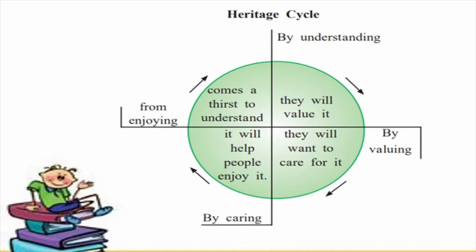Now, cycle means it goes round and round. So, you can start anywhere and you can end anywhere. But I will start with understanding, which is very important. Why are we learning this lesson? To learn English and also to understand more about the World Heritage Sites. Why do we need to understand this, children? We need to understand it because once we understand the importance of these things, we will learn to value them. We will learn to protect them. Okay, they will become part of our life.